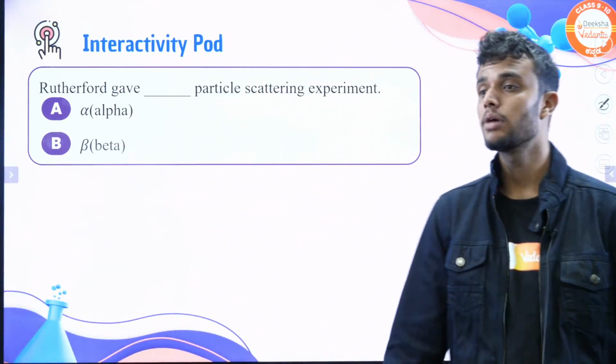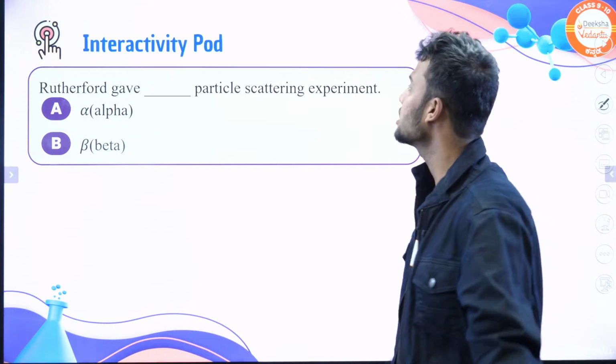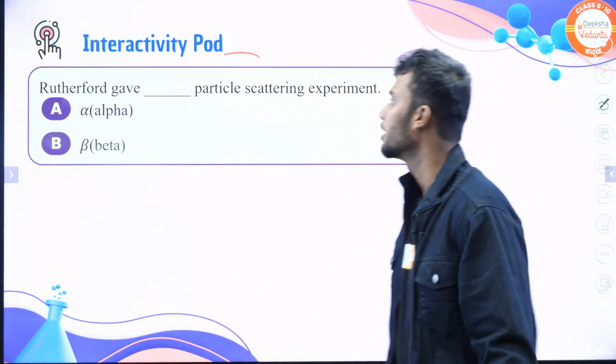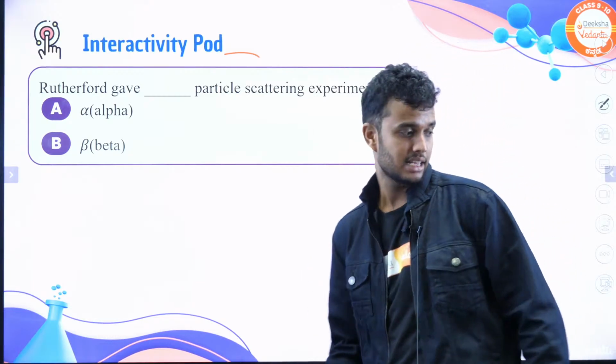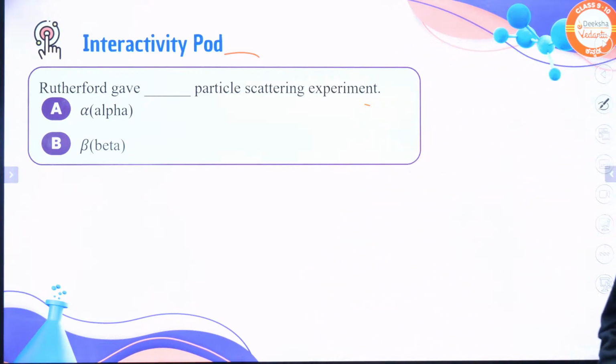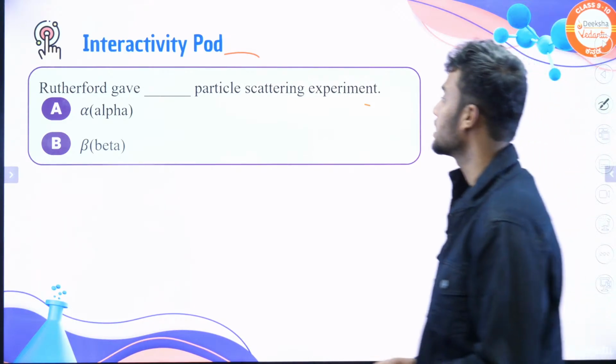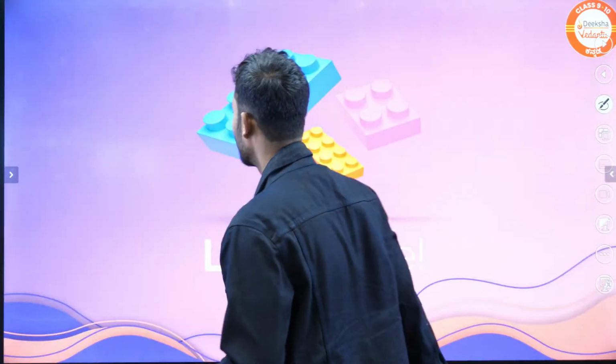Before moving to the Bohr atomic model, let's discuss some questions. The first interactivity pod question is, Rutherford gave the dash particle scattering experiment. Which one, alpha or beta? It's a very easy question. Fast students, if you know the answer, let me know in the chat section. The answer is alpha. Let's move on to the solve part.